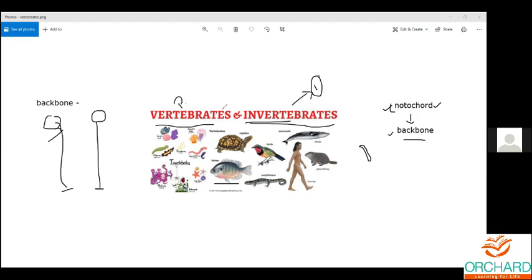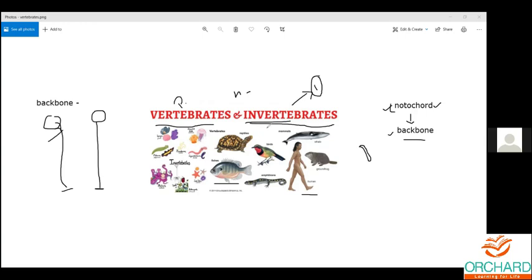Invertebrates, let's start with the housefly, and it goes till cockroach, butterfly, earthworm, snail, everything comes under the invertebrates, whereas vertebrates we can talk about from the fishes, like whale, and it goes till human beings. So this is the major difference.